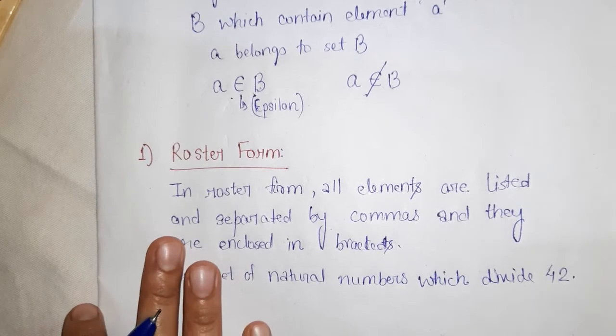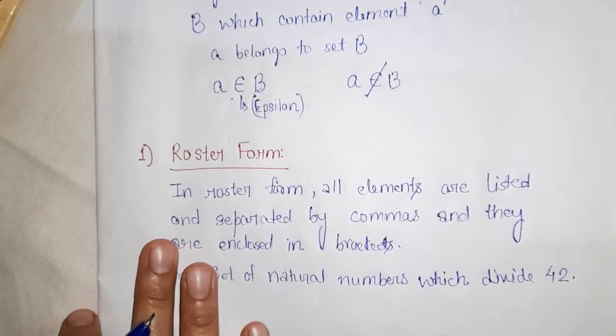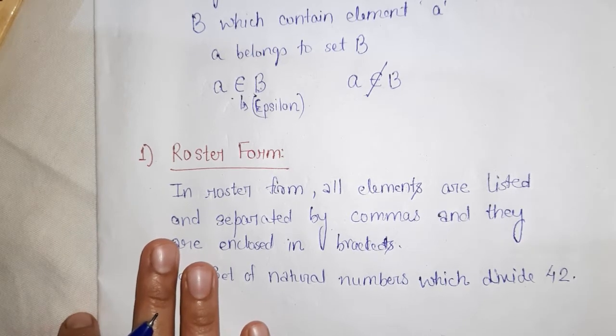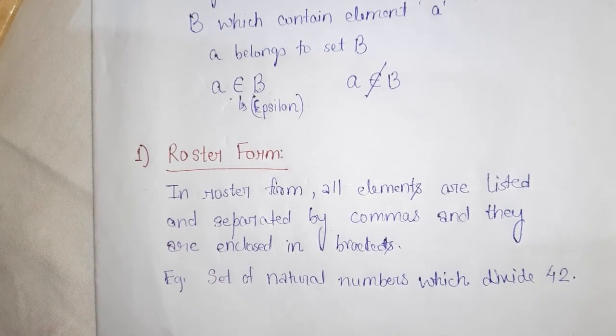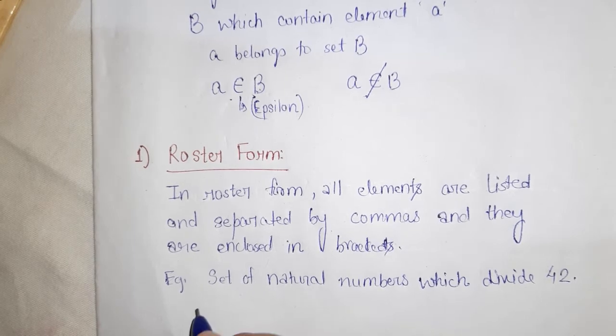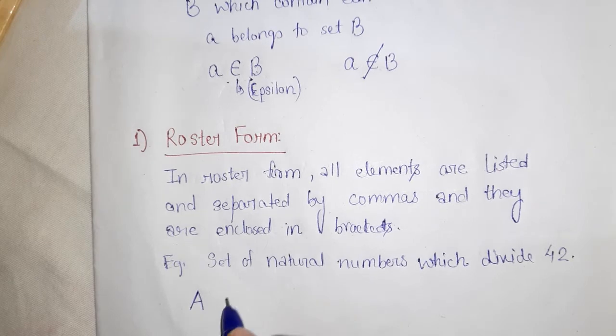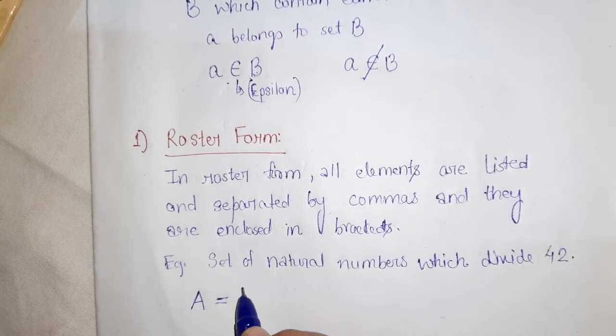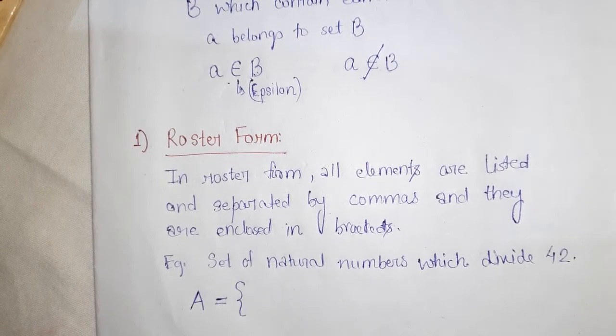We have to form the set of those natural numbers which divide 42. So let us represent the set with capital A. This is our set. Okay, and we have to write the set in braces.